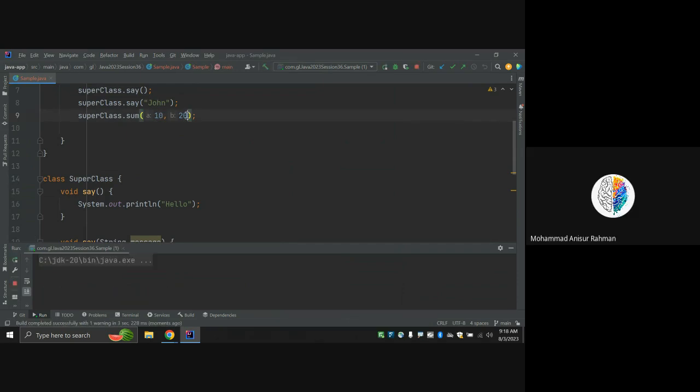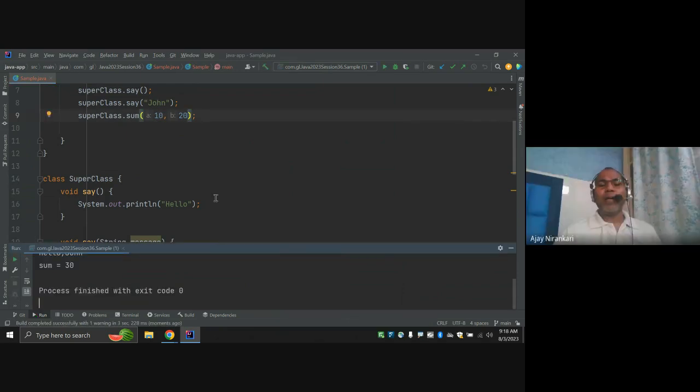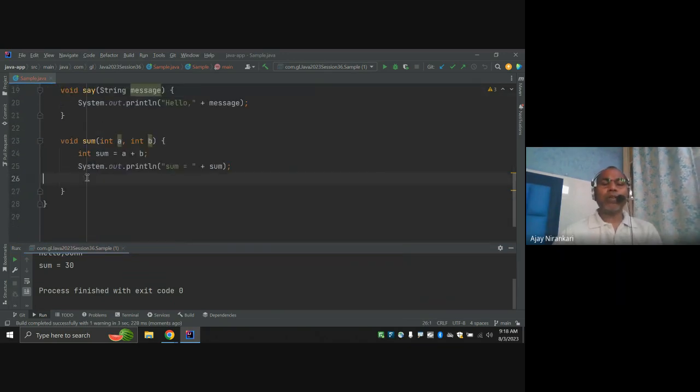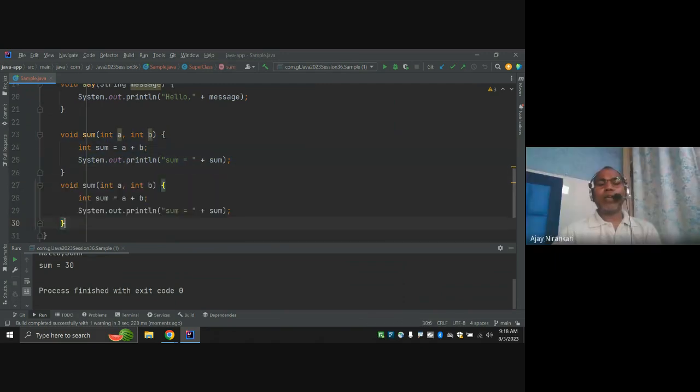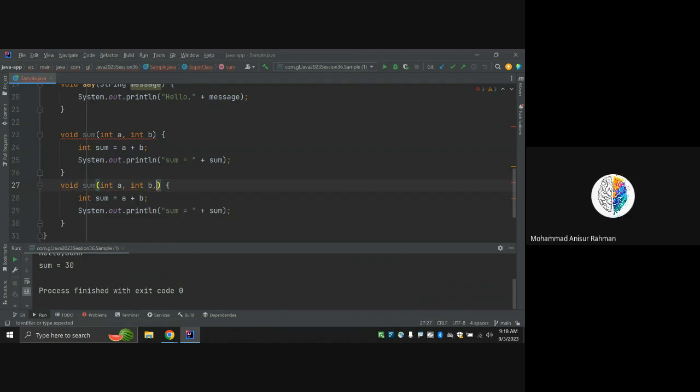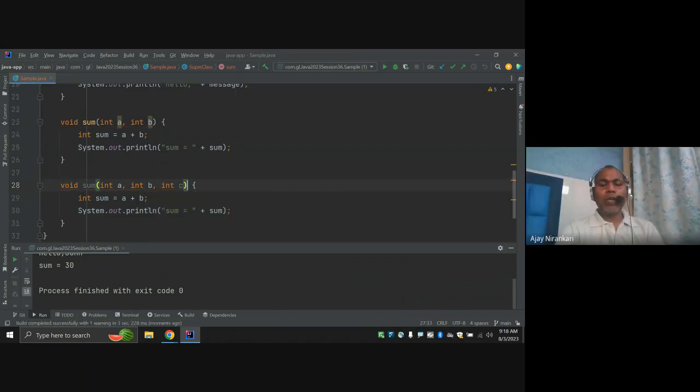And someone might say, I want to sum up three numbers, not only two digits. I can pass a, b, and c. Here our method name should be sum because we are doing a sum.